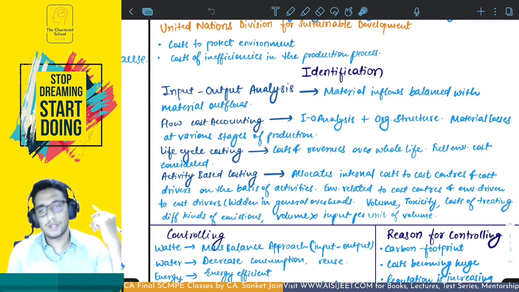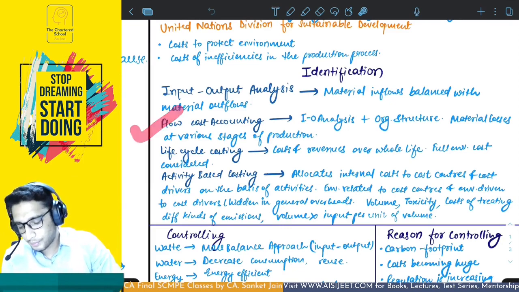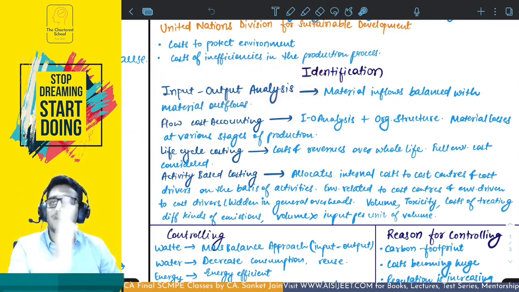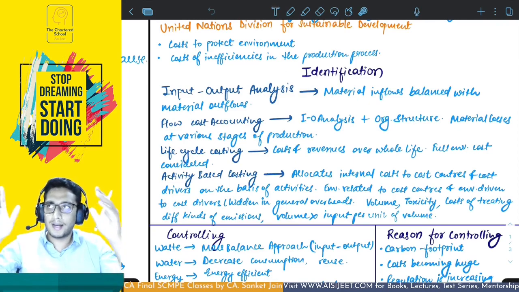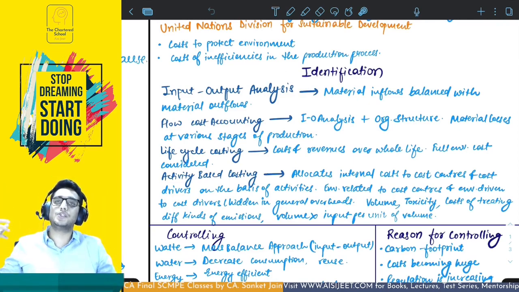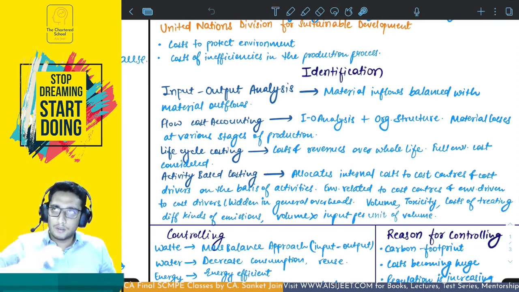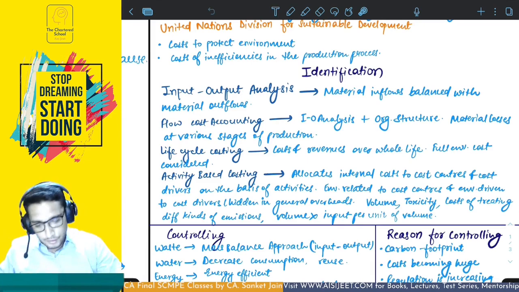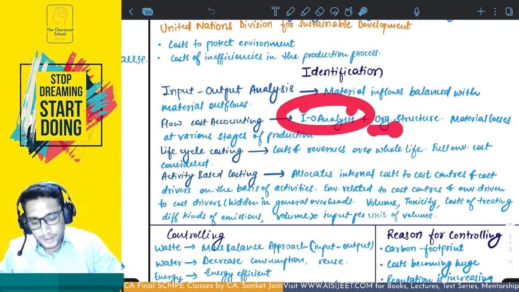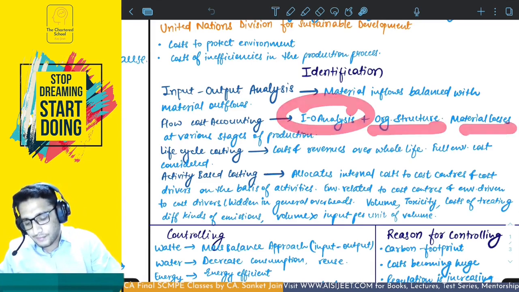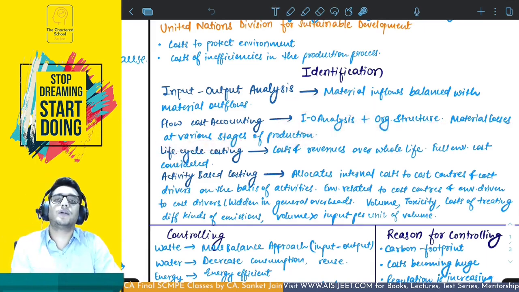That is environmental cost. Flow cost accounting uses input output analysis but at all the different stages of production. So at each and every stage you will be recording the wastage for that particular stage with regards to the quantity and with regards to the value of it. Okay. So that is input output analysis plus organizational structure. Material losses at various stages of production are recorded under flow cost accounting.